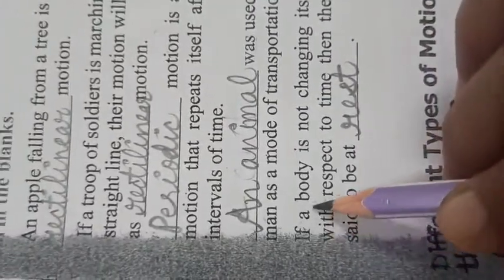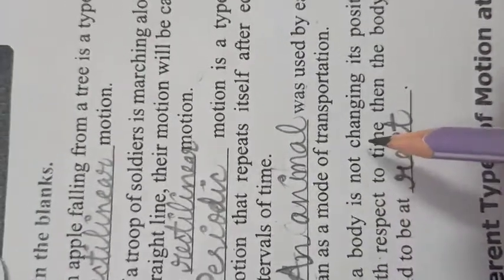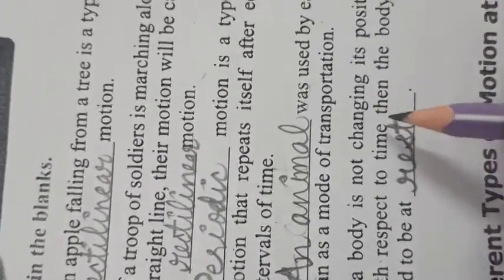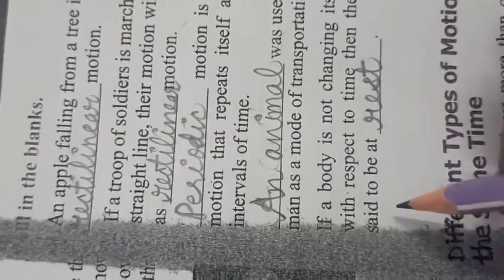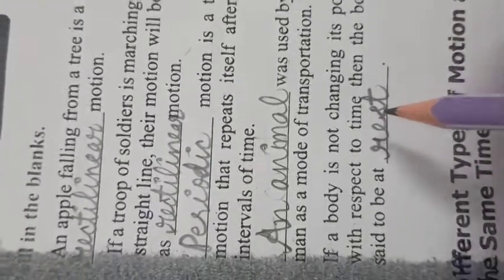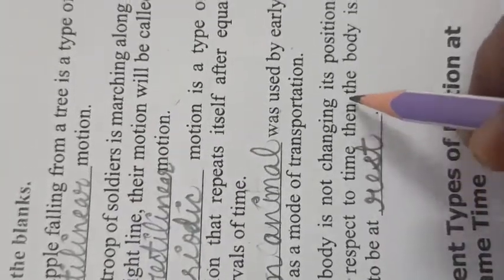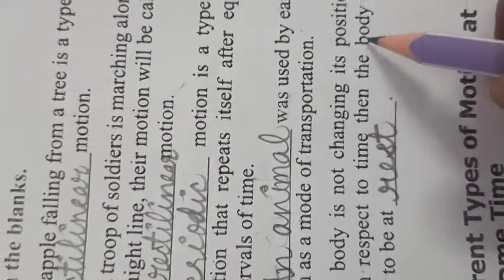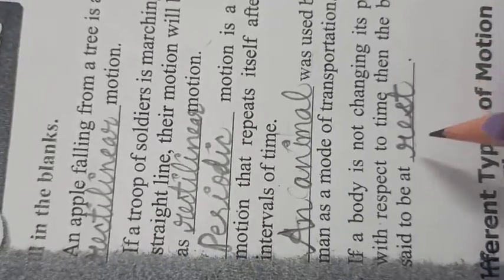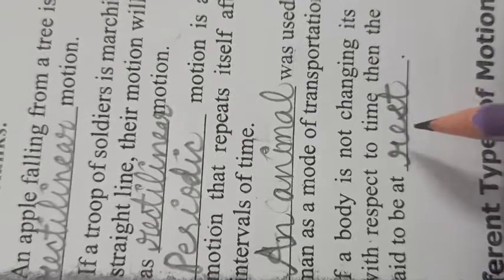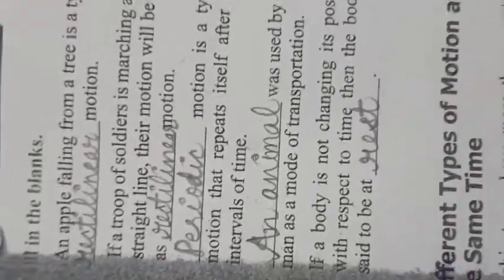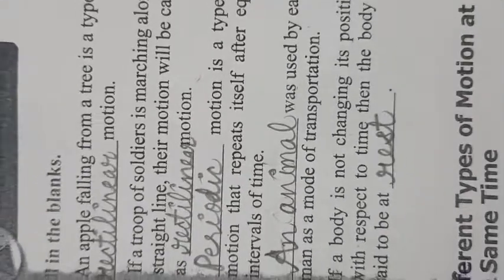Next is, if a body is not changing its position with respect to time, then the body is said to be at rest. When there is no change in a body's position with respect to time, then we can say any object or body is at rest. Okay, so this is about the fill in the blanks.